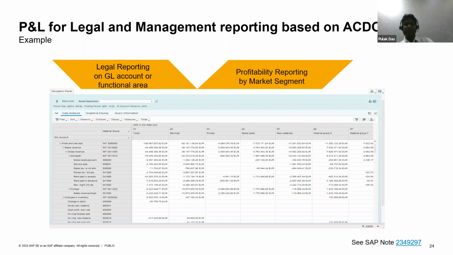Many of my customers, when I used to do the implementation, we used to have the COPA structure where, after the posting of the billing document, we used to transfer the COGS split from the costing structure, from the material valuation, to the COPA. And your financial data used to remain in the GL account structure and the general ledger document, and we used to transfer it to the COPA.